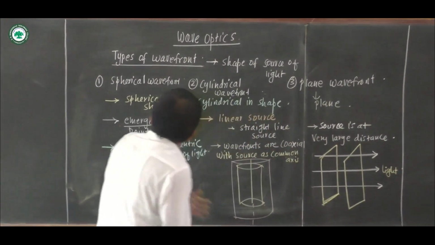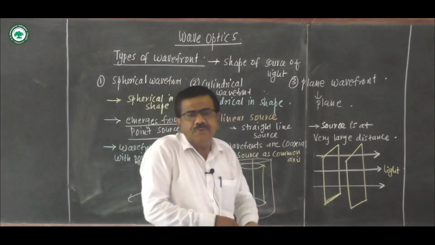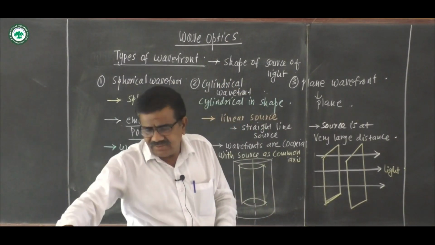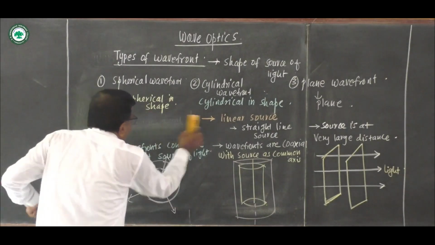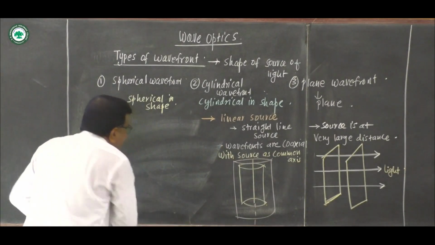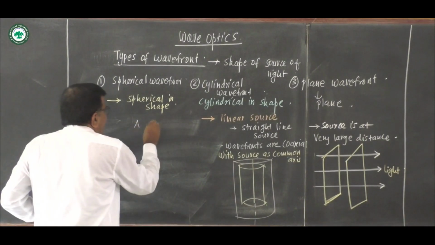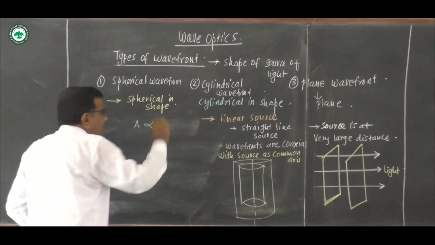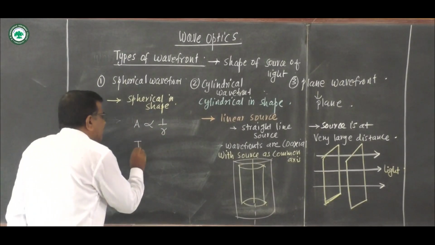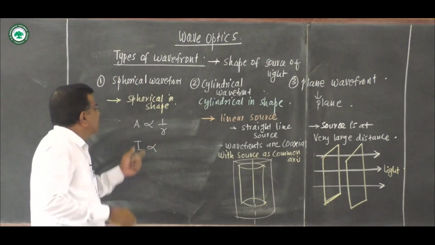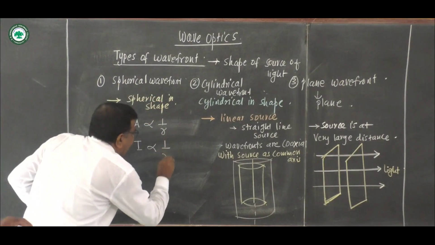So this is about the spherical wavefront, cylindrical wavefront, and plane wavefront. The main concept here is, in a spherical wavefront, the amplitude of the wave is inversely proportional to the distance from the source, and the intensity of the wave, we know, is directly proportional to a square, so it is 1 upon r square.